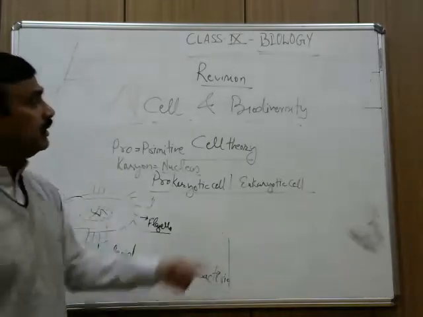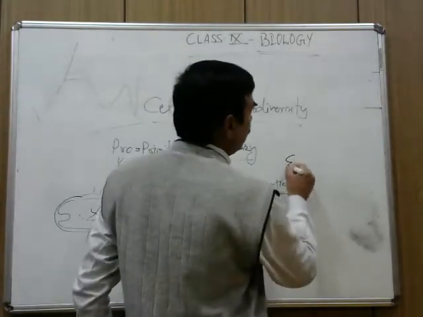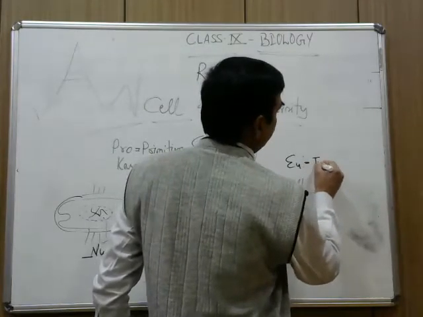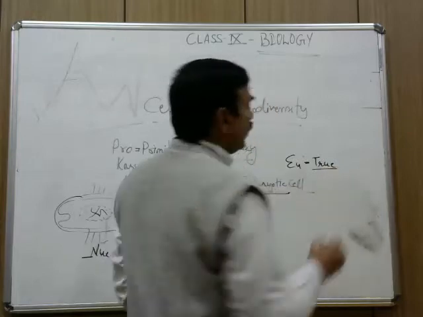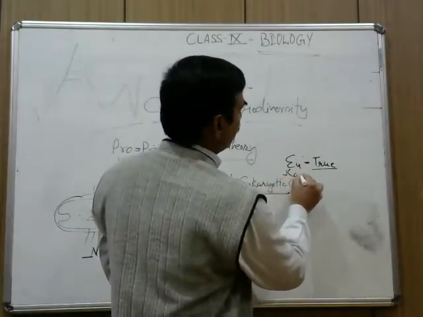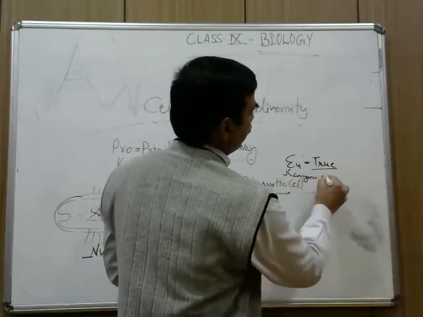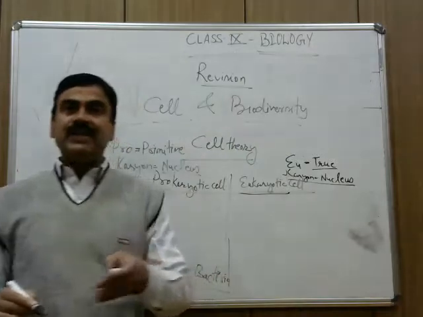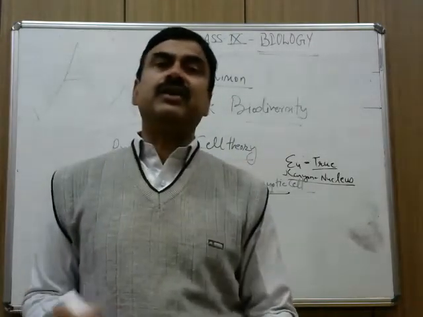But on the other hand, the eukaryotic, what is the meaning of eu? True. This true is for the nucleus. Karyon means nucleus. You wait, you take sufficient time for your revision work.